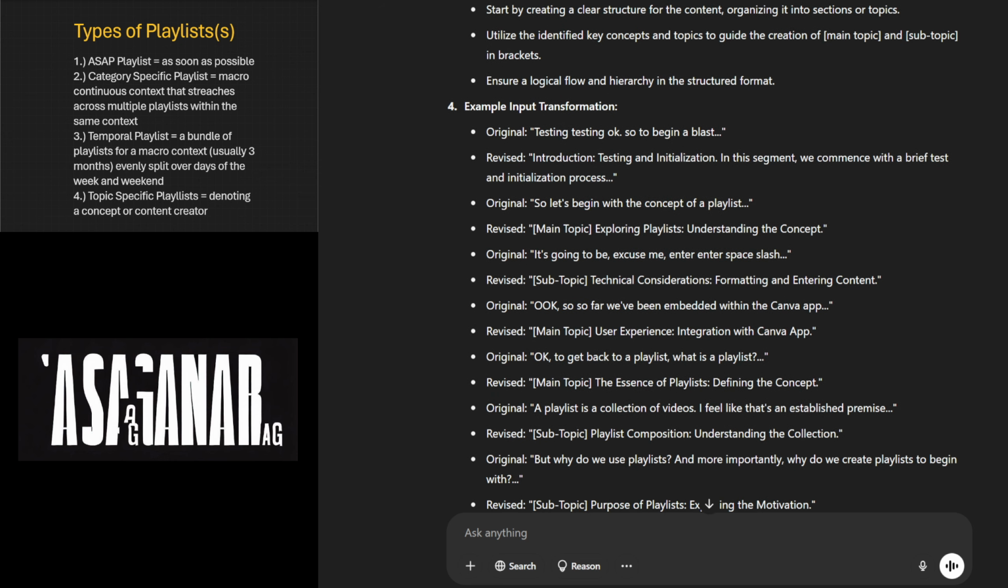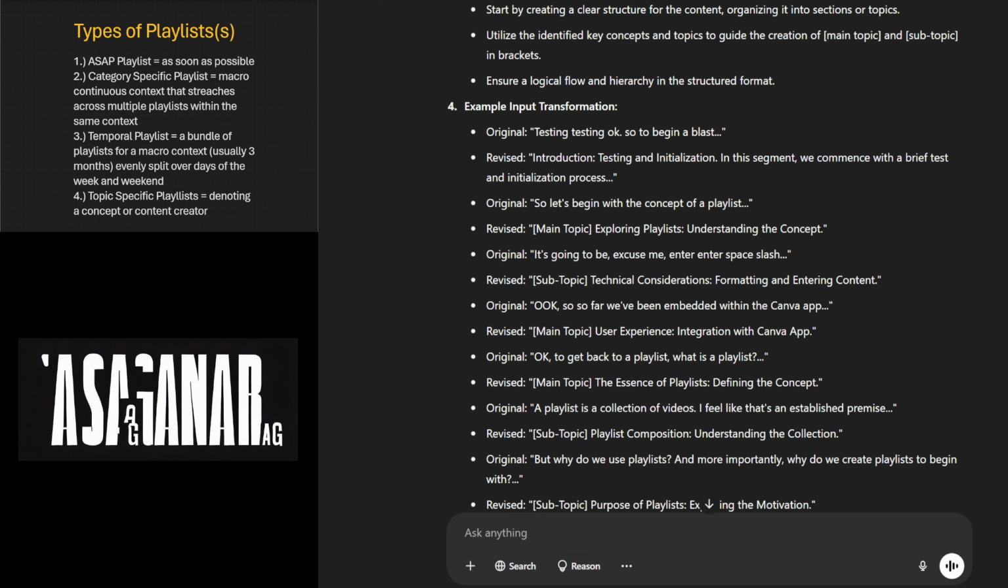Original: Testing. So, okay, begin a blast. Revised: Introduction. Testing and initialization. In this segment, we commence with a brief test and initialization process.